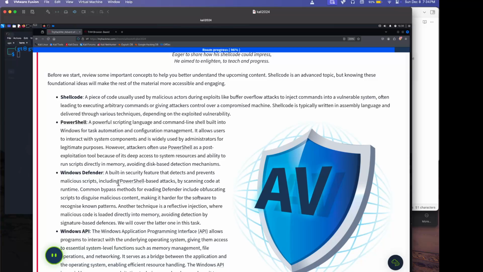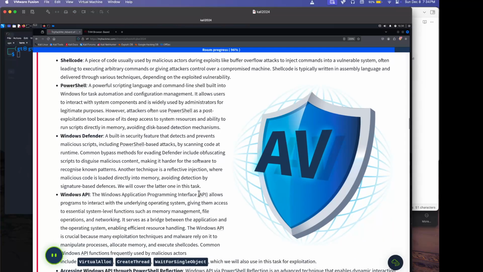However, attackers often use PowerShell as a post-exploitation tool because of its deep access to system resources and ability to run scripts directly in memory, avoiding disk-based detection mechanisms. Windows Defender: a built-in security feature that detects and prevents malicious scripts, including PowerShell-based attacks, by scanning code at runtime.